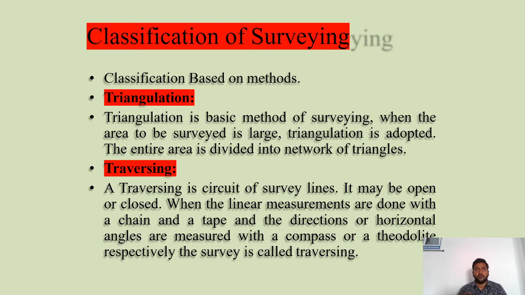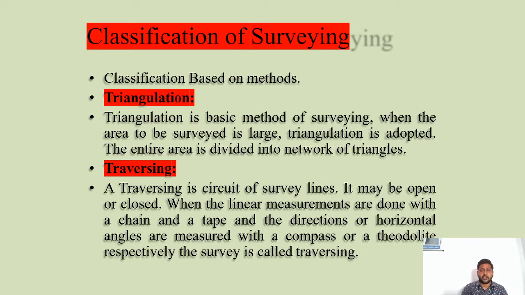After that, we keep on taking the ranging rods along that particular line, which is nothing but an open traverse. There is one more method, that is closed traverse. In this closed traverse, your starting point will be one station, and after keeping all the stations, at the end your station will end where you started. That is called closed traverse.